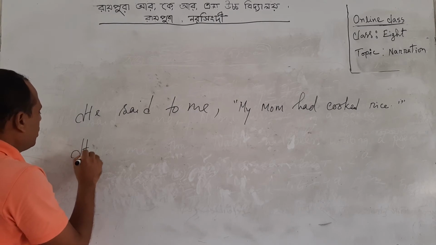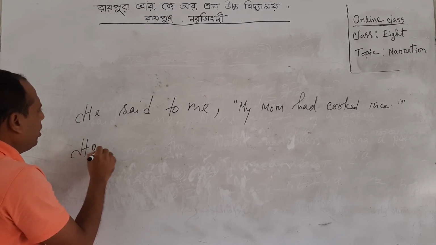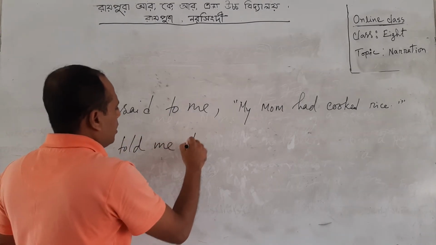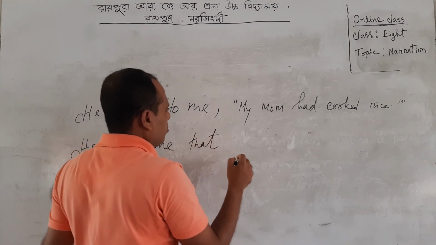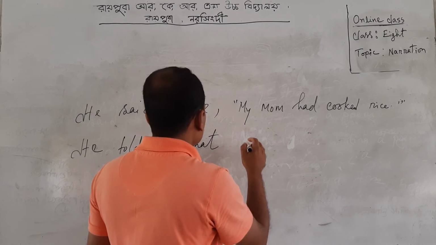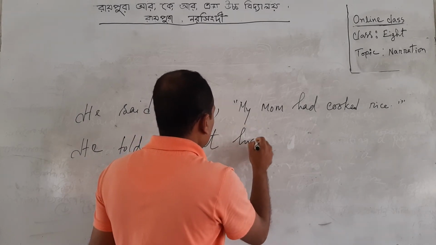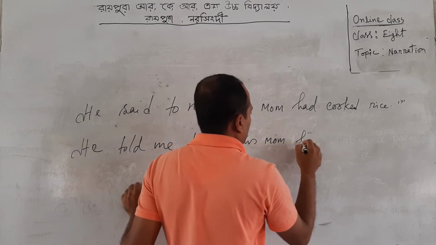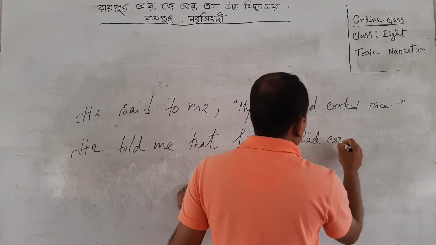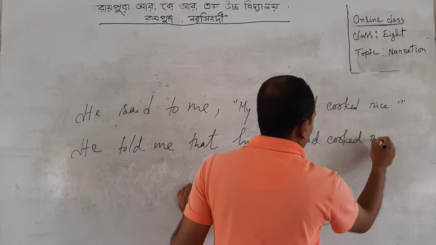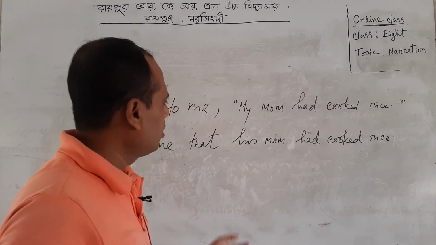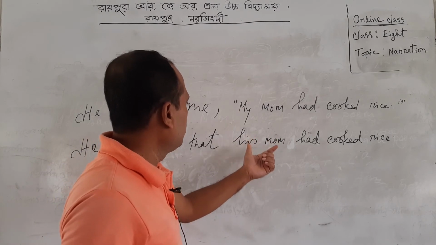So here we write, he told me that his mom had cooked rice. Dear students, look again.